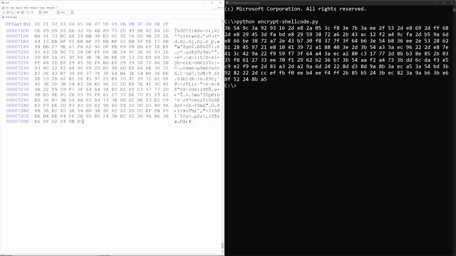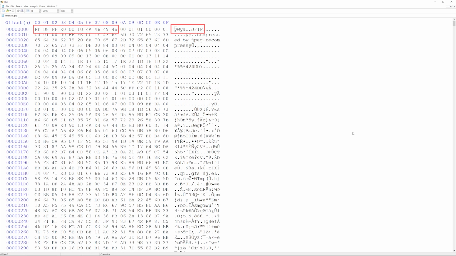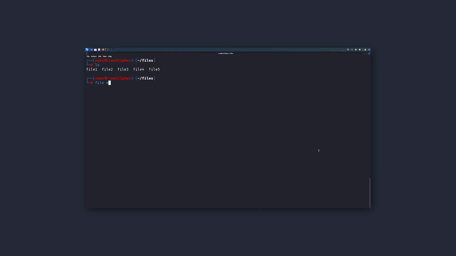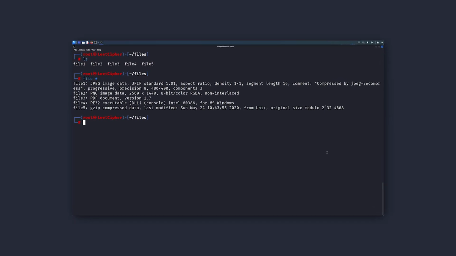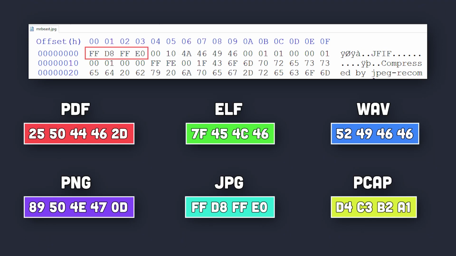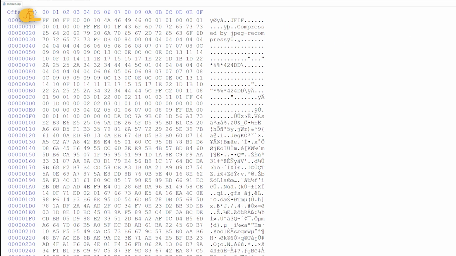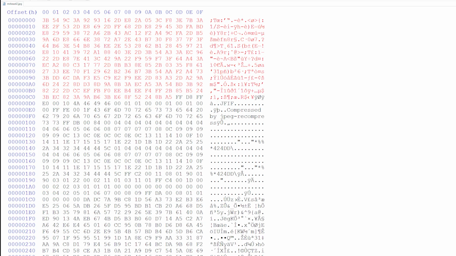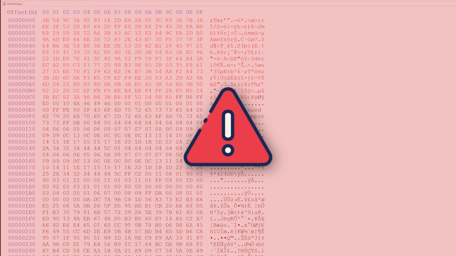Now, the reason we inserted the shellcode at the end of the file is because we don't want to corrupt the image signature. Have you ever asked yourself how does the file command figure out file types? Well, each file has its own signature. This signature is a bunch of magic bytes that indicate the file type. The file binary takes these magic bytes and looks up what they map to in its database of file signatures. That's why we can't insert our shellcode at the beginning of the image file, because it will override the signature and hence make this image file even more suspicious.